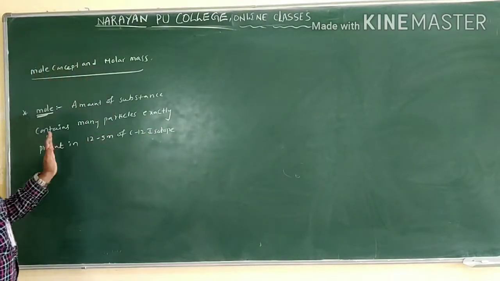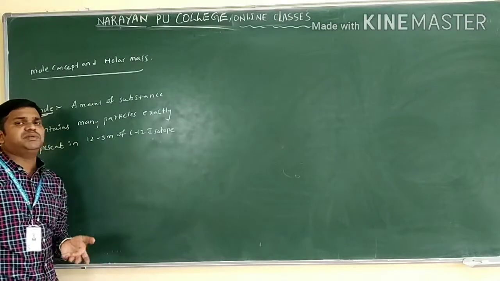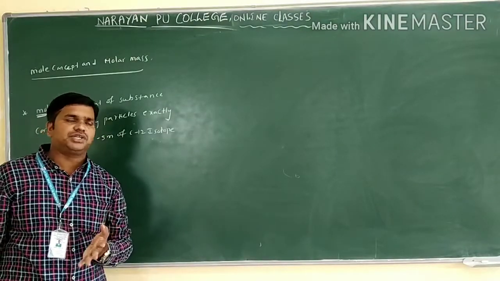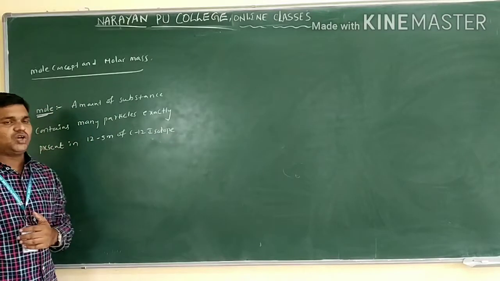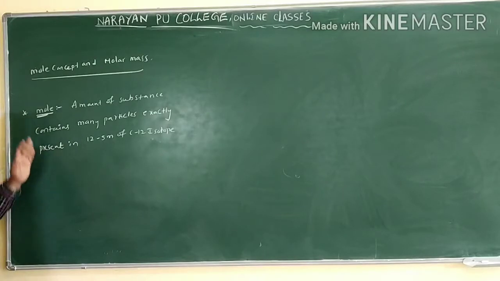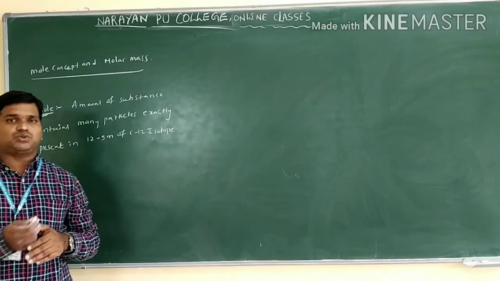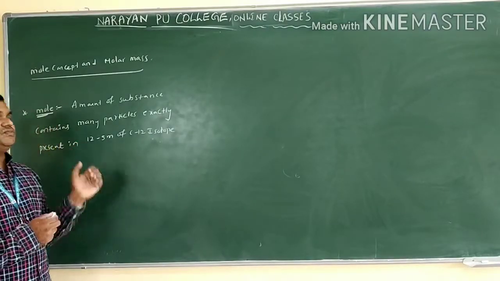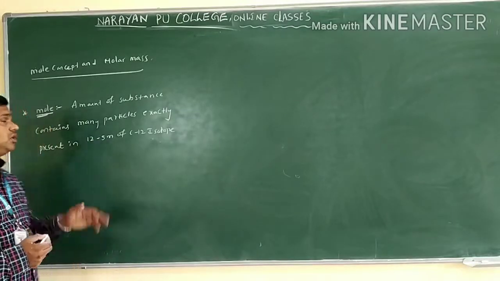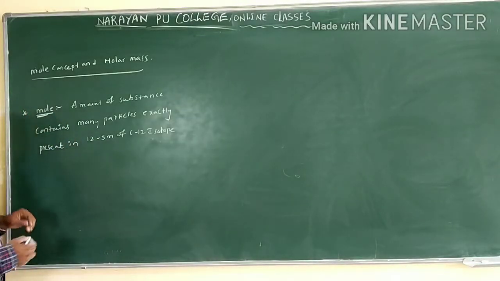An amount of substance contains many particles. The particles may be atoms or molecules or ions or electrons or protons. You can take their exact number in 12 grams of the C12 isotope. It is called a mole. I told you a mole represents a group or a heap of particles only. So we have to identify that comparing with 12 grams of the C12 isotope, we get the definition of mole.